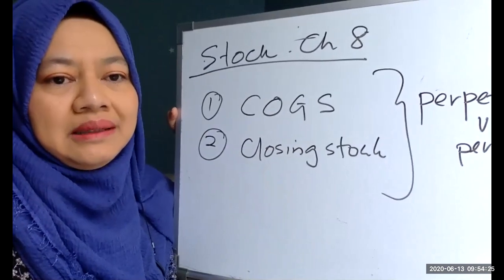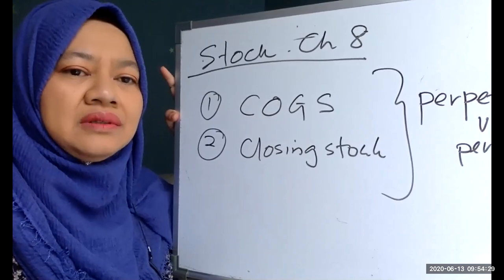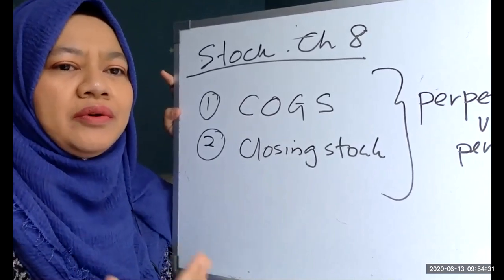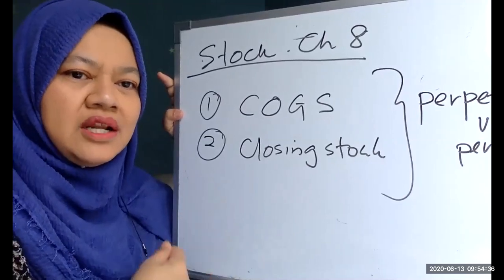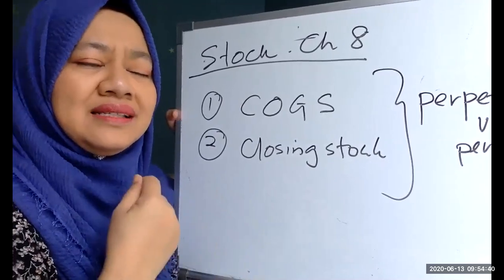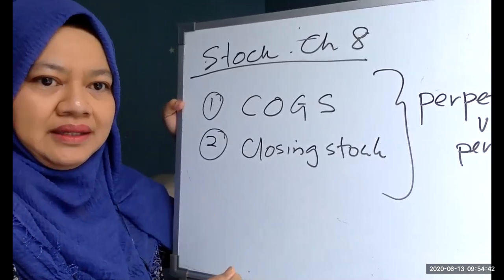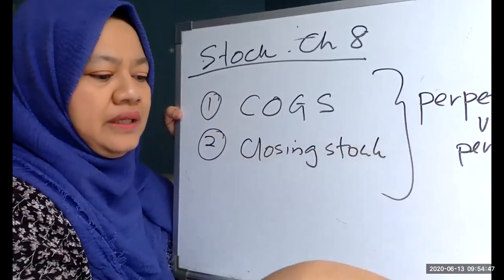Most of the time, perpetual uses a computer accounting system, so there's no problem for the company to record every movement of their stock, whether they purchase or sell. So let's look into perpetual first.